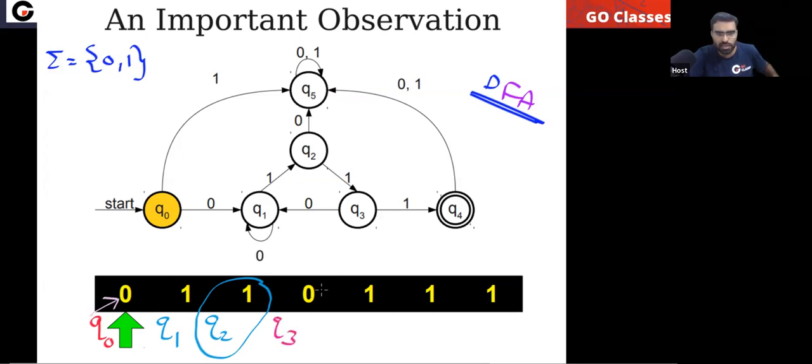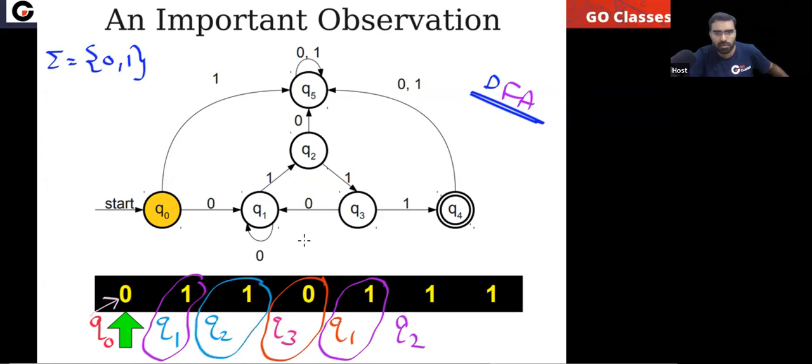In this Q3, if you read symbol 0, then you will go to state Q1. In this state Q1, if you read symbol 1, you will go to state Q2. In this Q2, if you read symbol 1, you will go to state Q3. And in this state Q3, if you read symbol 1, you will go to state Q4. Okay, yes or no?